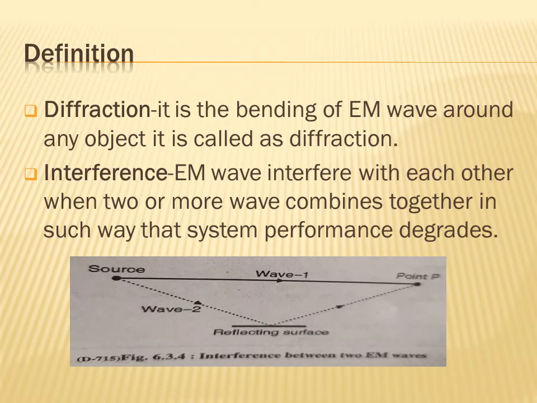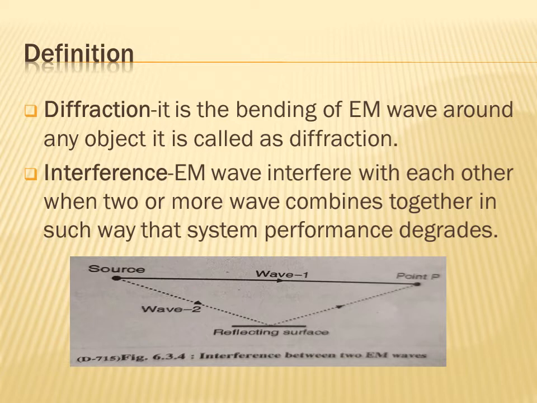Next one is diffraction. Diffraction is the bending of an electromagnetic wave around any object. So what is diffraction? It is the bending of an electromagnetic wave around an object. When the electromagnetic waves bend around the object, it is called diffraction.